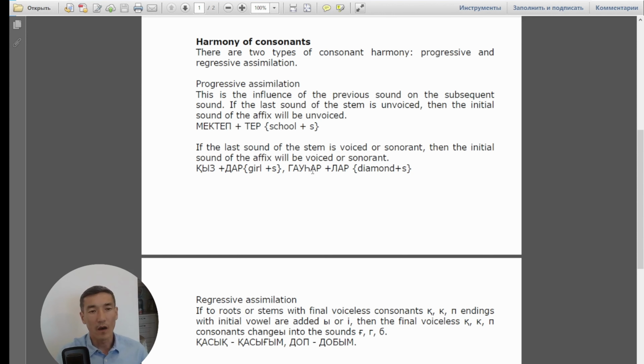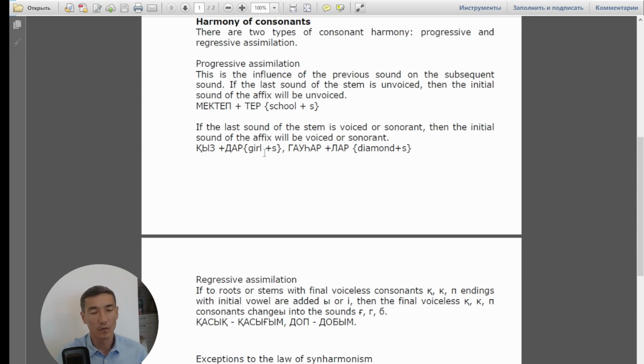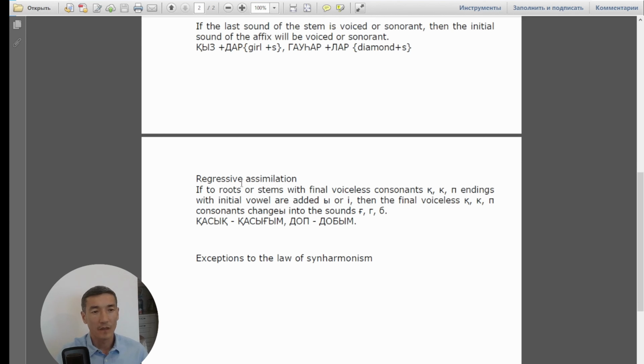And gauhar is next. We have the letter r, which is sonorant. A sonorant is at the end of the stem, and then we can add a sonorant affix also. So okay, next, regressive assimilation.